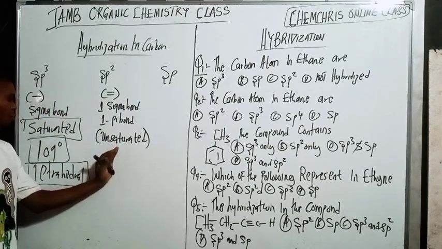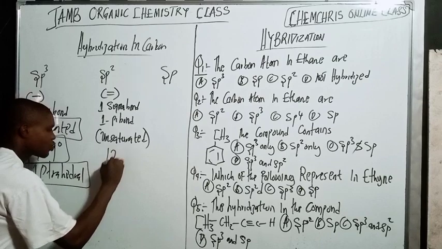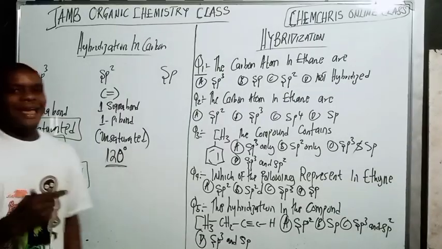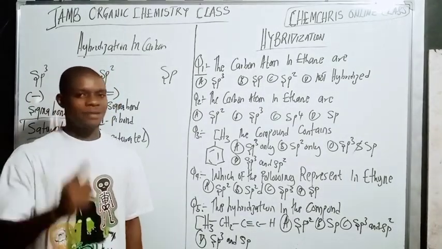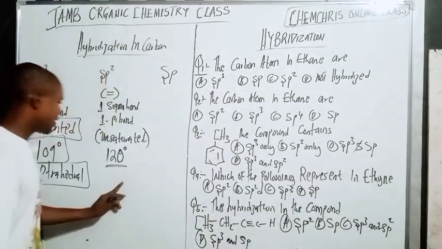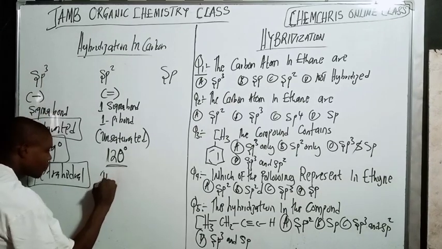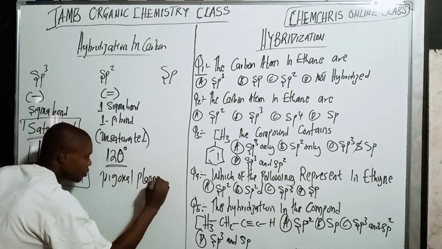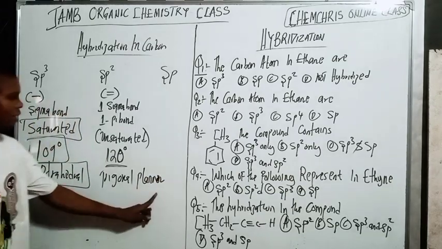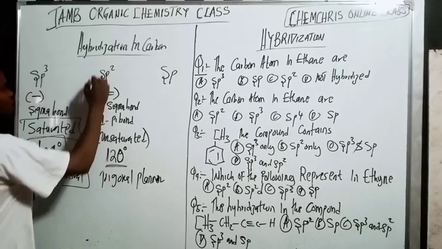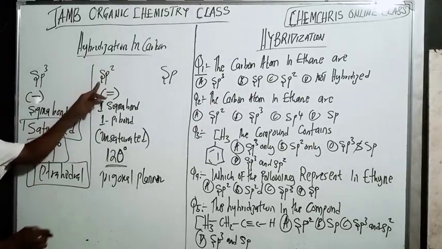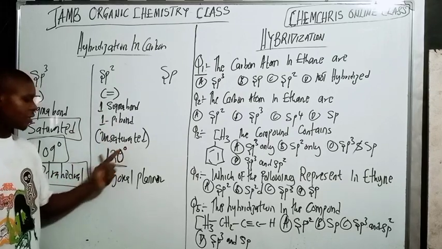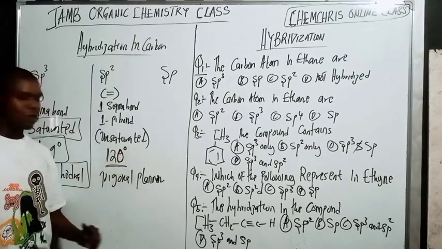Now, what about the bond angle? The bond angle is 120 degrees. So all sp2 hybridized carbons have 120 degrees, and the shape is called trigonal planar. These are things you need to take note of, right? sp2 means double bond, which means one sigma bond, one pi bond, unsaturated, 120 degrees, and trigonal planar.